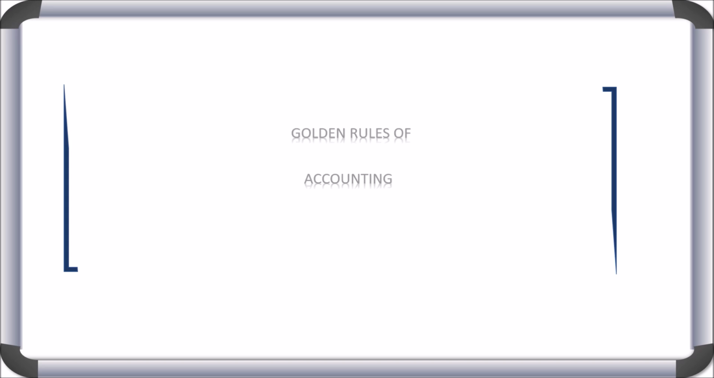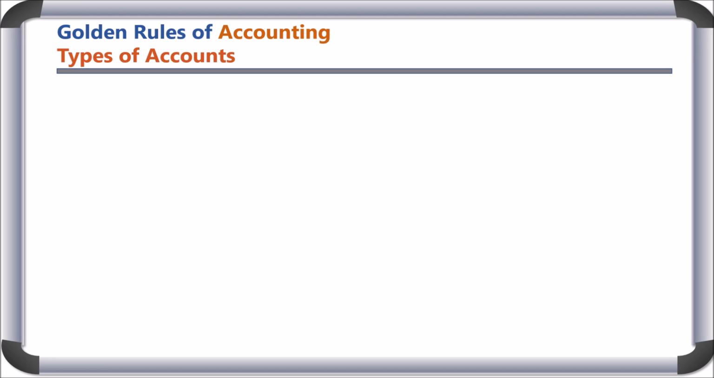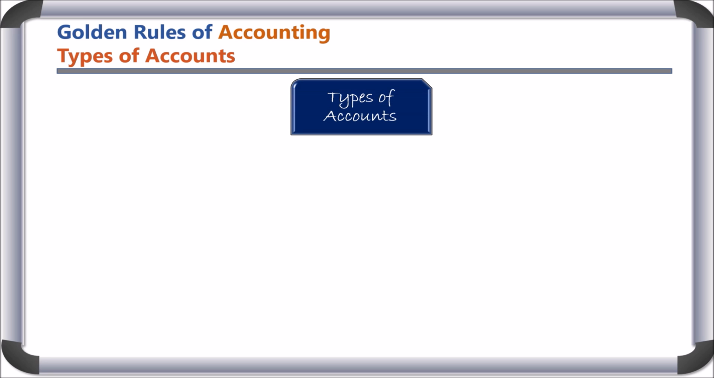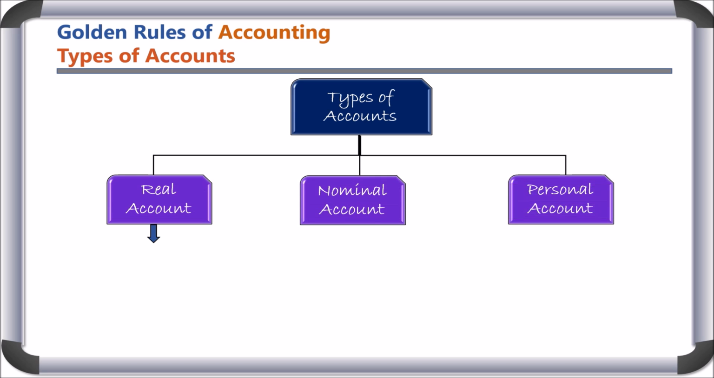Welcome. Today's classroom topic is Golden Rules of Accounting. We will learn how to pass journal entry, how to decide debit and credit for any transactions. To understand the Golden Rules of Accounting, we will first understand the types of accounts. Basically, there are three types of accounts, namely, real accounts, nominal accounts and personal accounts.